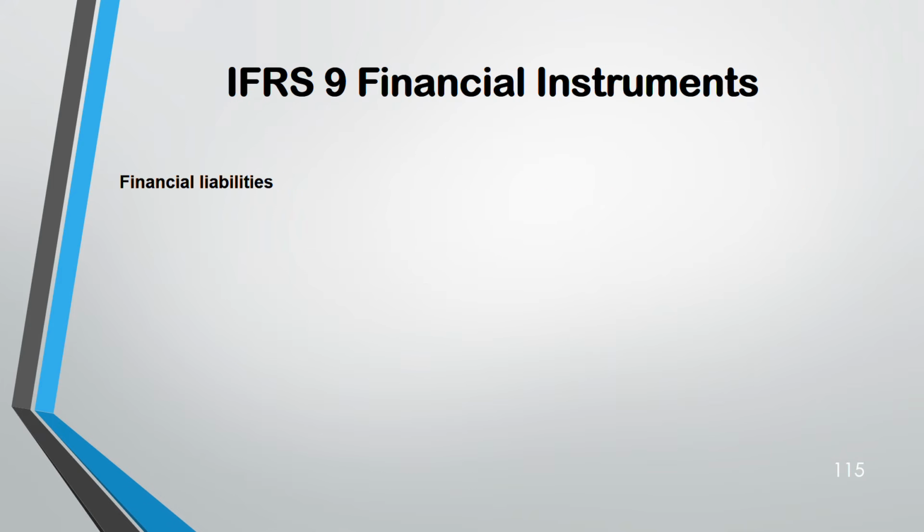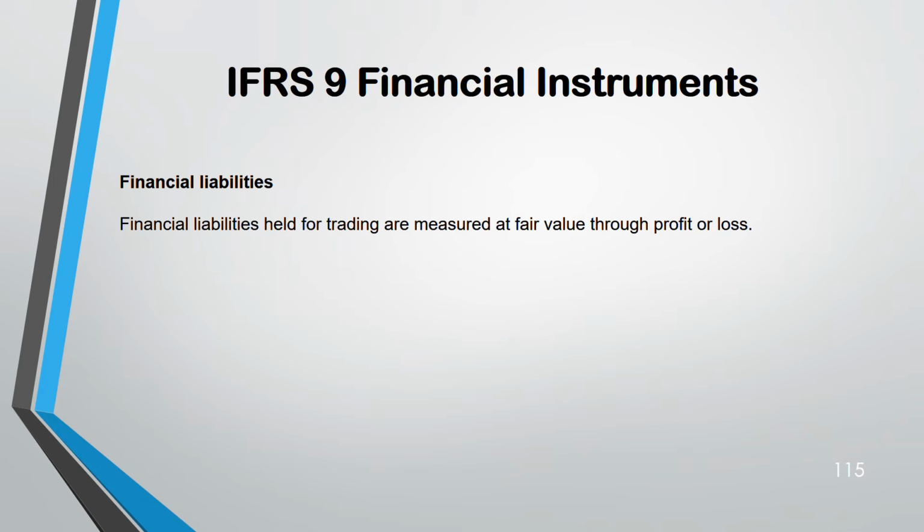Now, financial liability. Over with financial asset, move on to financial liability. And by the way, examples of financial assets are your debtors, trade receivables. Later on, we are going to go through trade receivables. Financial liability examples are like your payables, because you have an obligation to give cash to them.